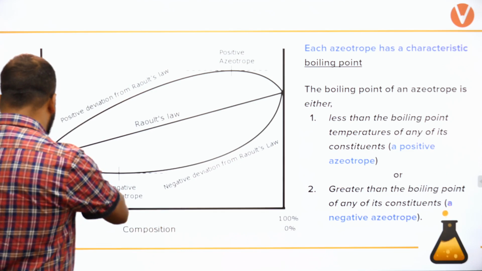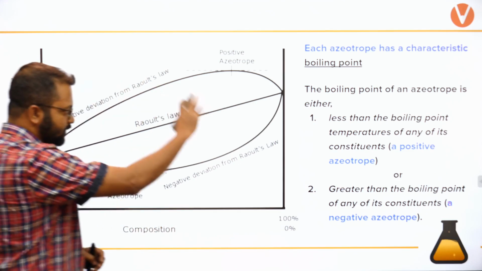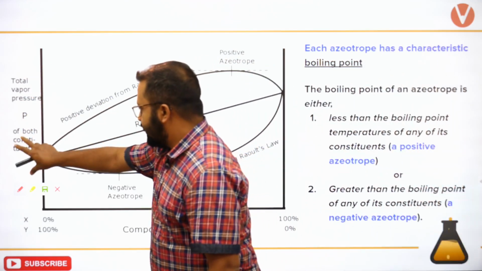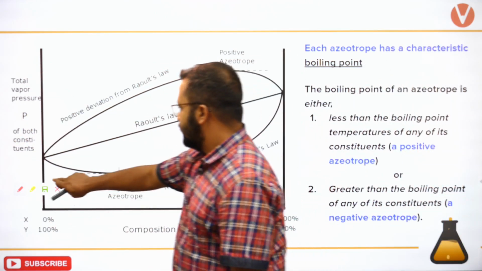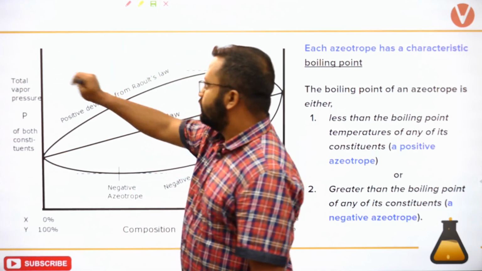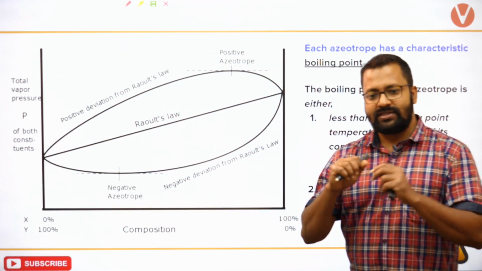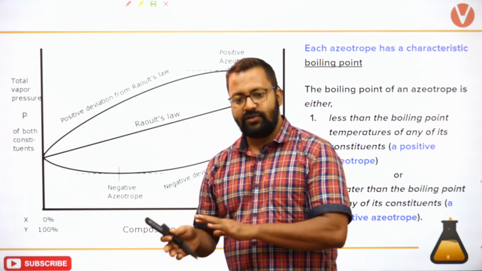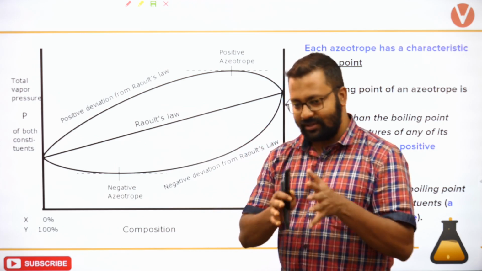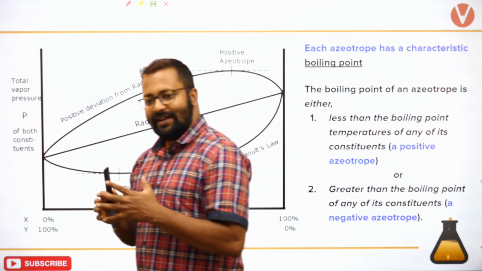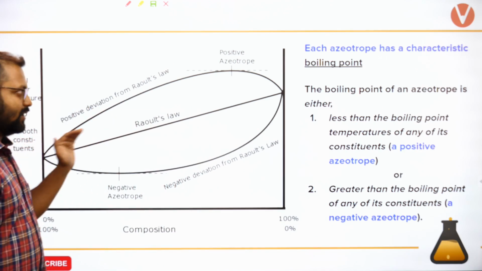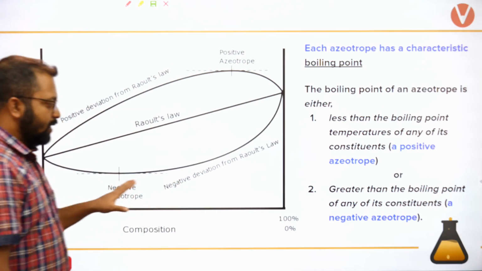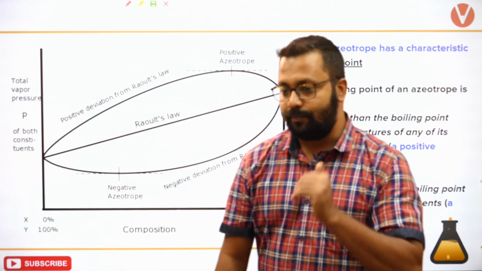So let's look at this plot. This plot is about vapor pressure versus composition. Okay, Adarsh K, it's not 95:5. Don't say those things. Okay, it is not like that. Just try to understand what is happening. So this is a curve, a plot for vapor pressure versus composition.